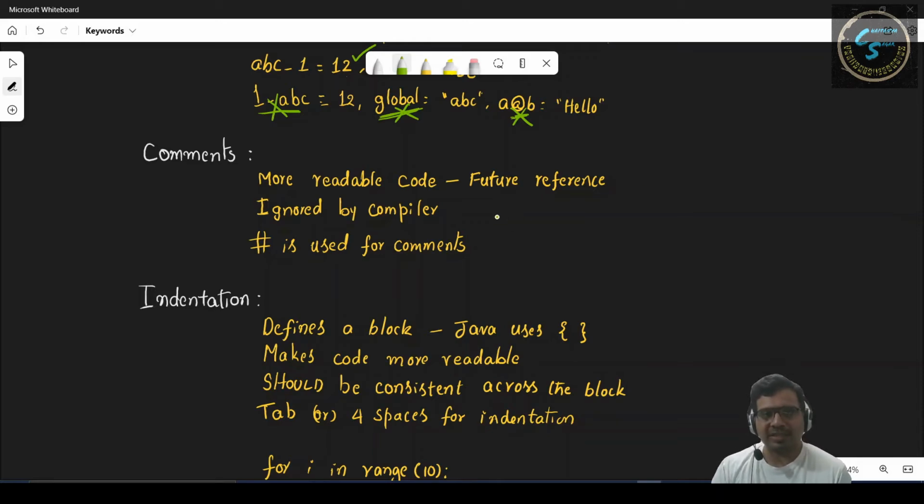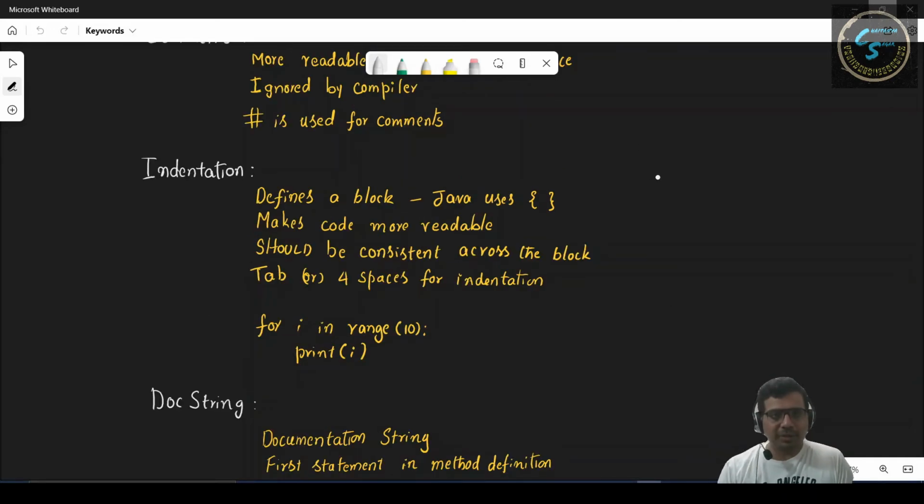And these lines of code are ignored by compilers. In Python, we use hash to represent comments.